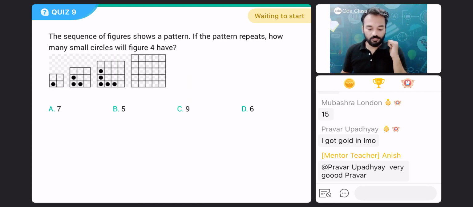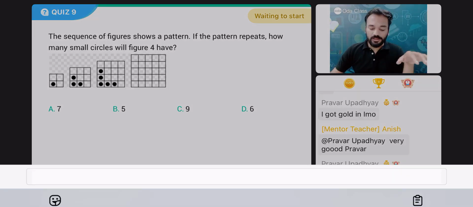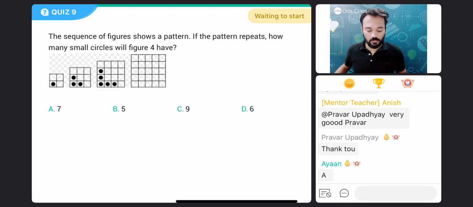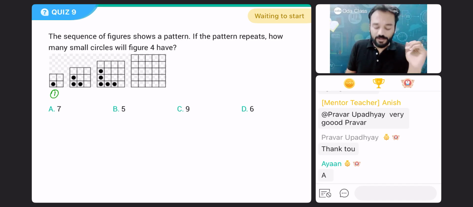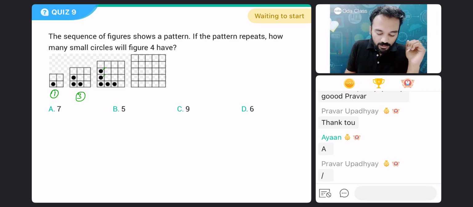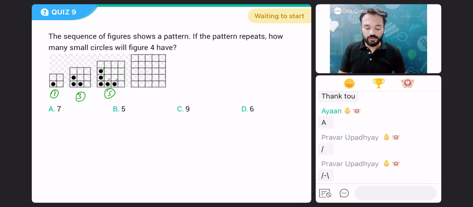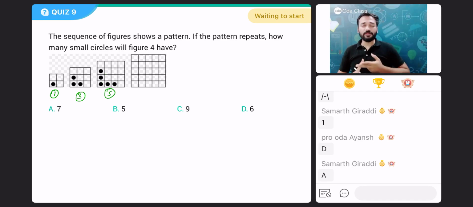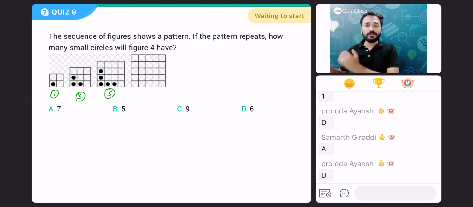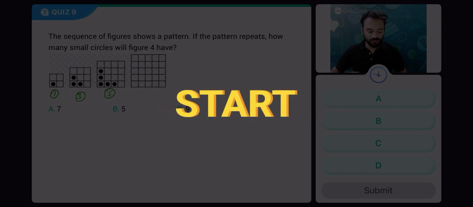Next question. The sequence of figures shows a pattern. If the pattern repeats, how many small circles will figure 4 have? How many circles are there in the first box? First figure, 1. Second figure, 3 circles. Third figure, 5 circles. In this fourth figure, how many circles will be there? Figure number 1, 1 circle. Figure number 2, 3 circles. Then 5. The next, how many circles will be there?